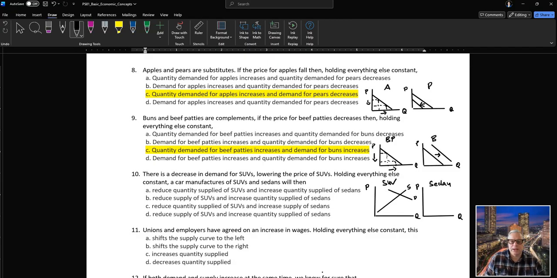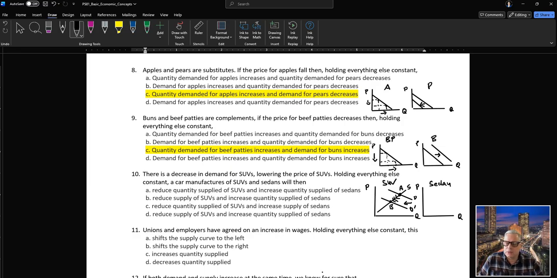Okay, so now what happens is there is a decrease in demand for SUVs. So this is what happens. Plus P. So we have here D prime, this function, a decrease. So we move from point A to point B. Okay, what about the next one? And that is a decrease in quantity supplied.